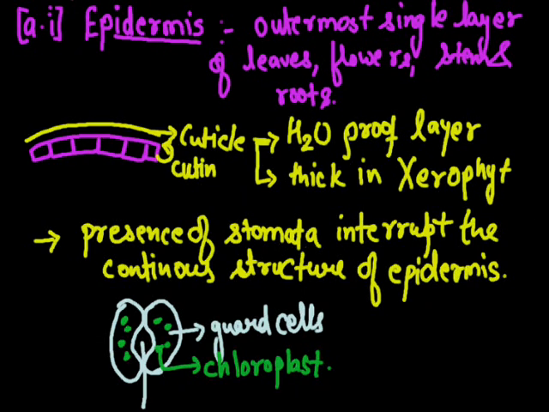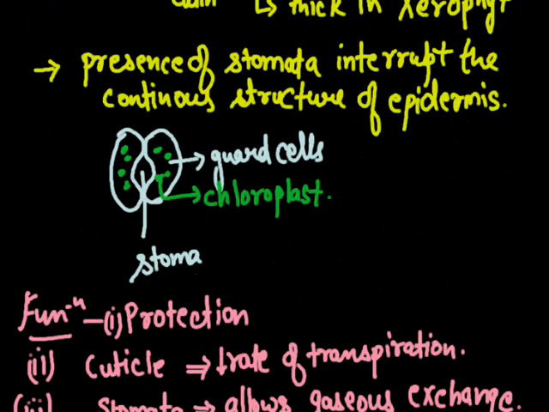Stomata are minute structures responsible for gas exchange and transpiration. Each stoma is covered by guard cells, and these guard cells are the only epidermal cells which possess chloroplast.